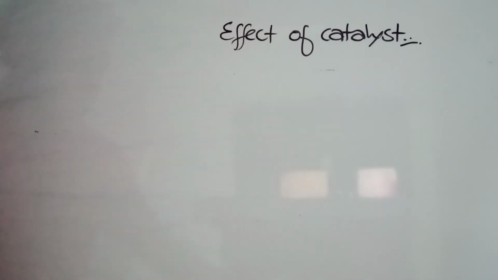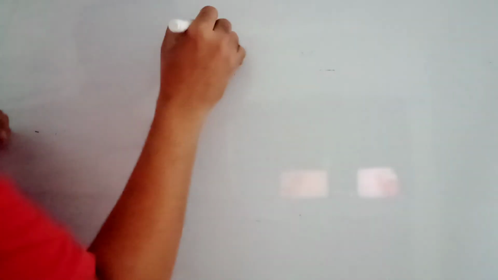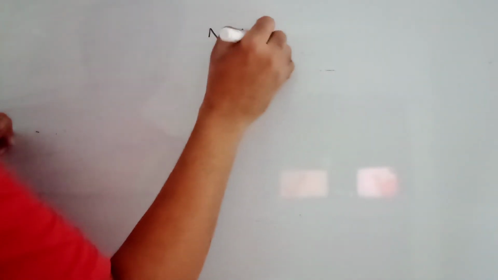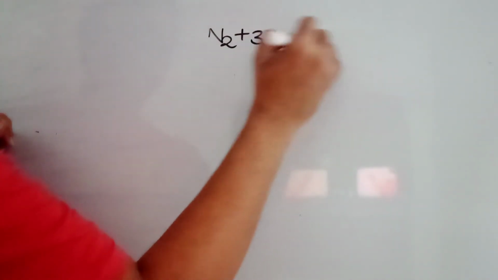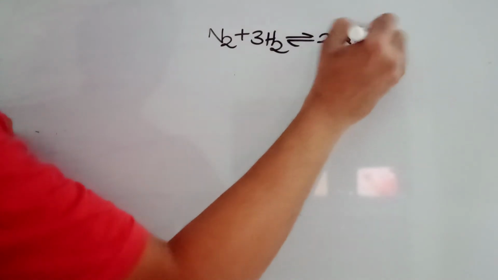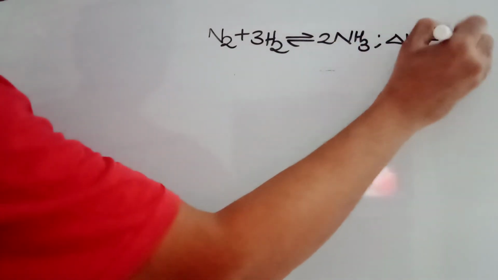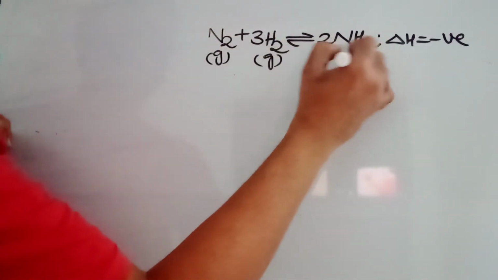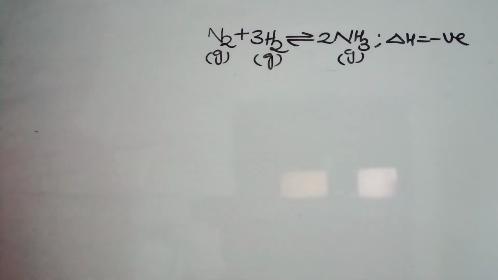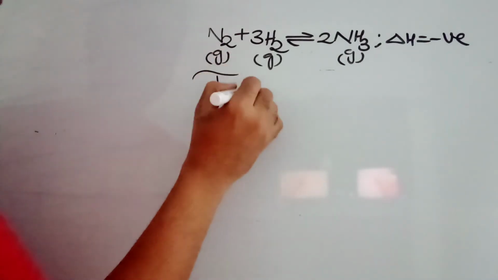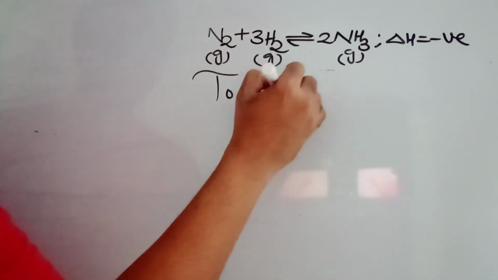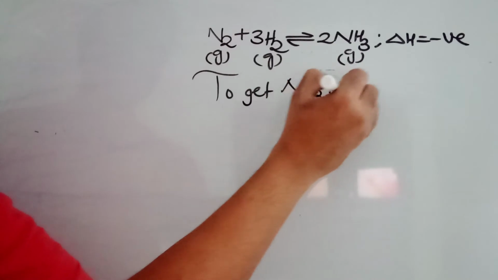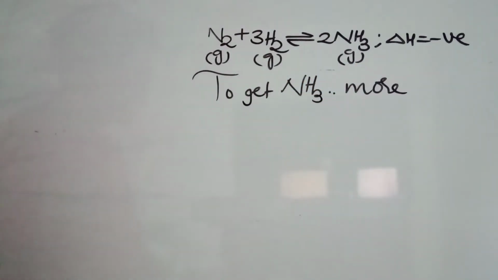I will give you one example. You see under which conditions it is going to be good. See the same example which is there in your textbooks also: N2 + 3H2 ⇌ 2NH3, Delta H is negative. This is the third time in this session that I am writing it, so that you can understand its importance. The condition I am asking is: I want to get more ammonia. To get more ammonia, what are the good conditions for that?